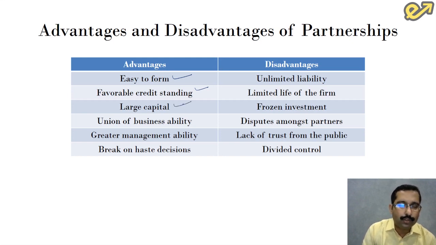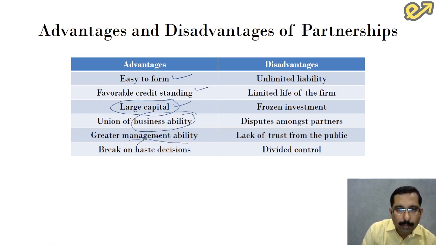When compared to sole proprietorship, the availability of capital is larger because here multiple people are coming together and starting the business. Union of business abilities: when multiple people come together, they are also bringing in business ability to the organization. And the next point is greater management ability, because different people, different ideas, different sets of skills and strengths coming to the business, the management ability is also on the higher side. Break on haste decision.